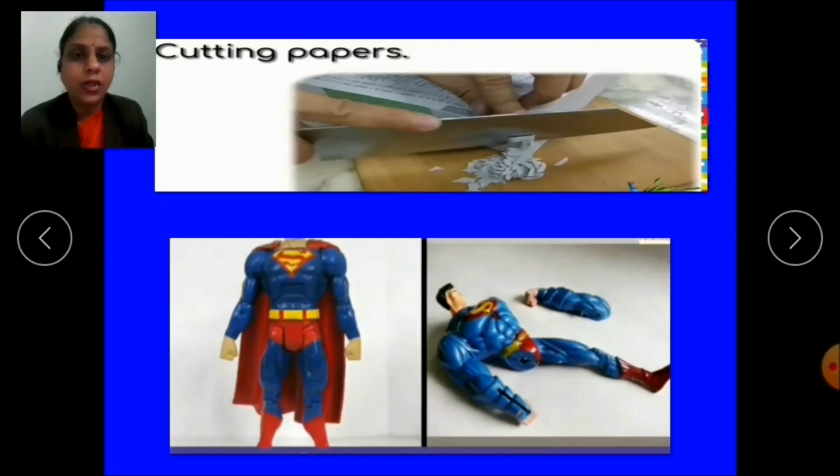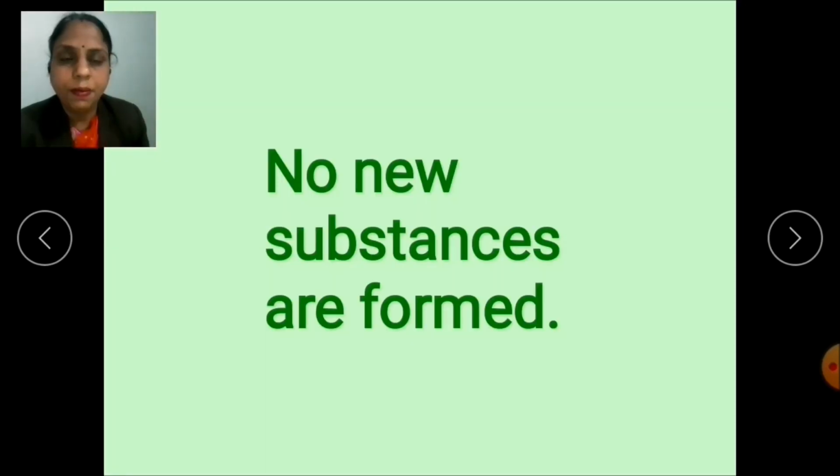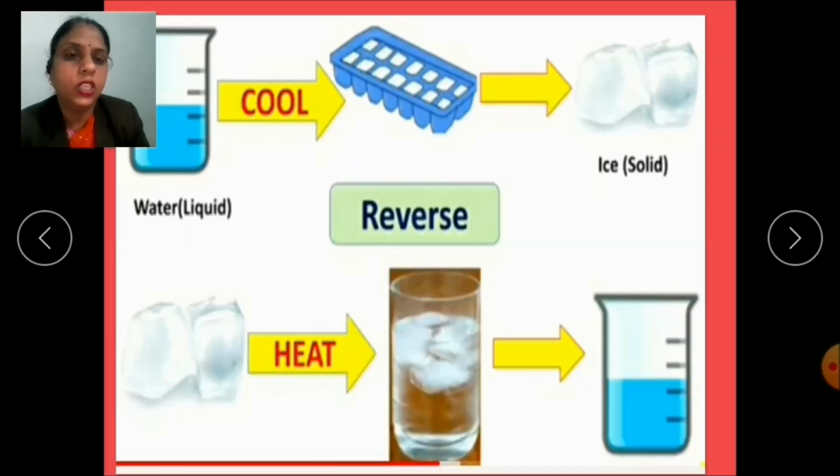So what do you understand from all these examples? Yes, in all these examples, no new substances are formed. That means in all these changes, the substances do not change. Only the shape and size are changed. Now let's take more examples to understand this physical change.